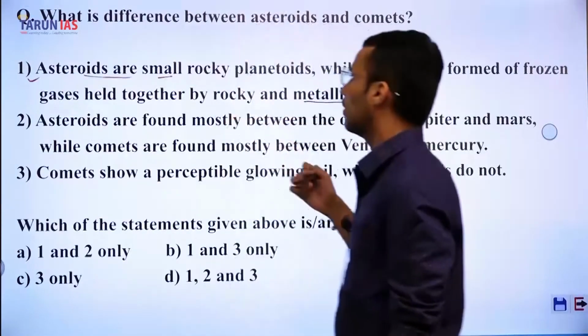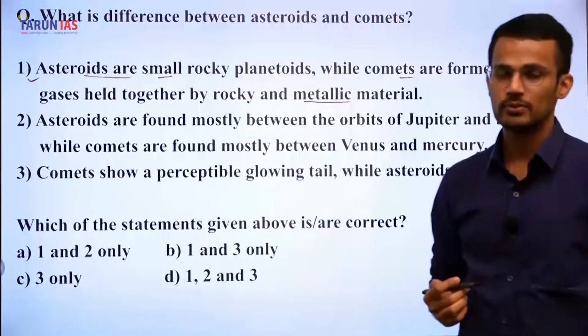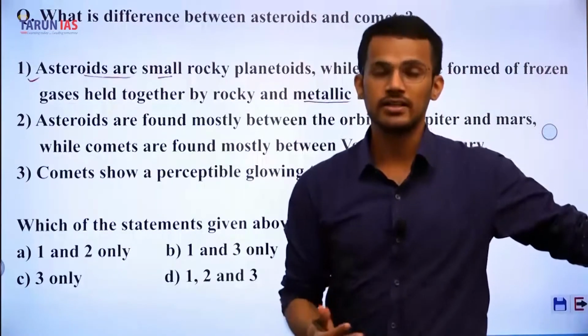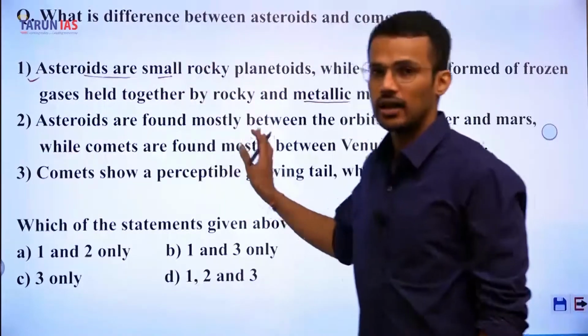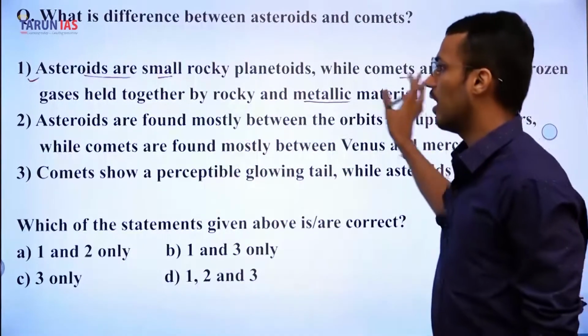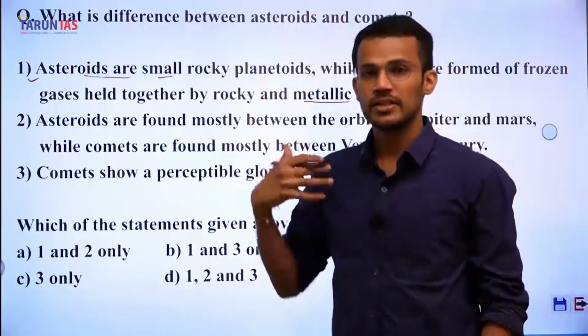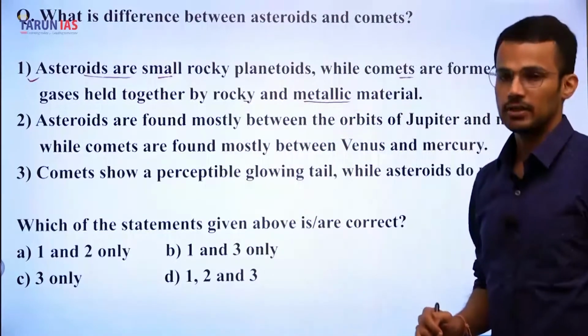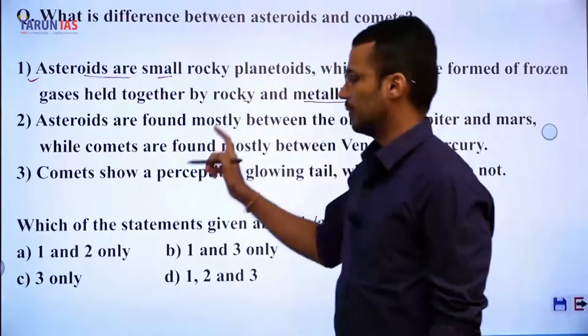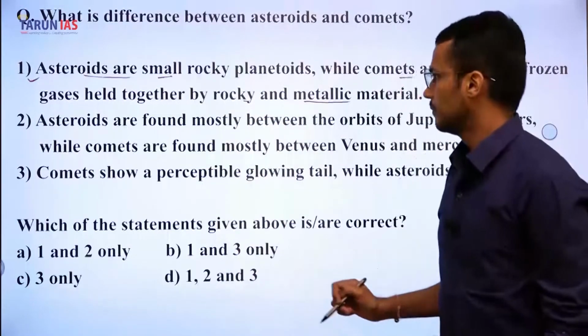asteroids are small rocky planetoids. That means the leftover material of planets is in the form of asteroids, and on the other hand, comets are the gaseous material which are held together by rocky and metallic materials. So the first statement is correct.